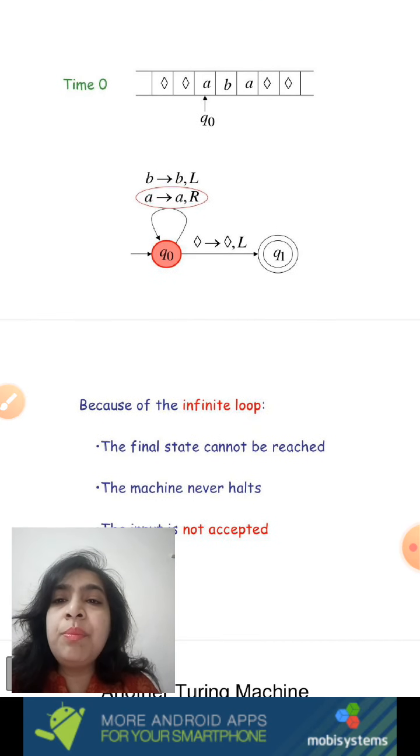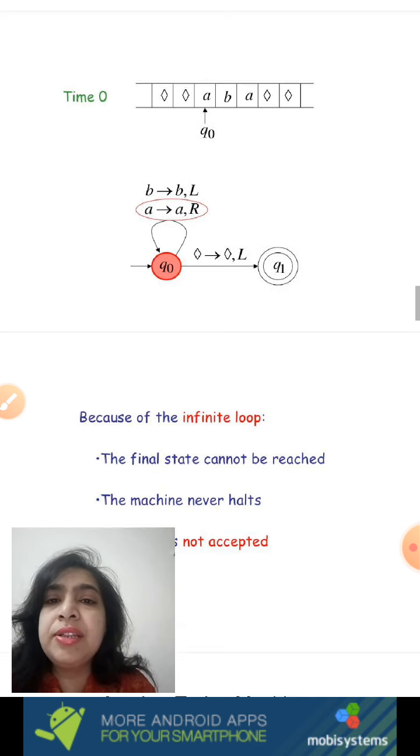In the next example, the string is ABA. You read the first A, move towards right. Now read the next B and move towards left. So this is how a variety of transitions take place.